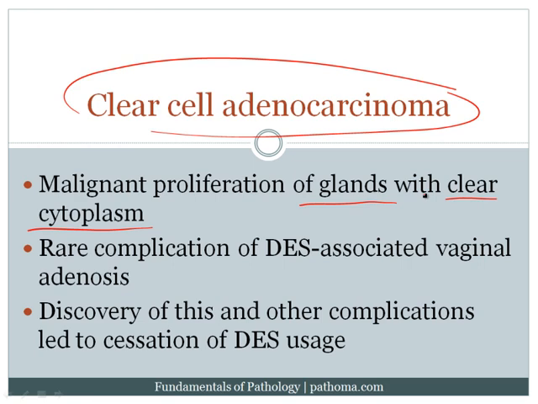However, it occurs in the context of DES-associated vaginal adenosis, so that the patient is exposed to DES, gets the adenosis, now has columnar or glandular cells, and then those glandular cells eventually can become cancer, which would be called clear cell adenocarcinoma. So again, this is high yield because, number one, it gives us a little bit of history, number two, there's a little bit of pharmacology, and number three, it beautifully ties in with embryology.